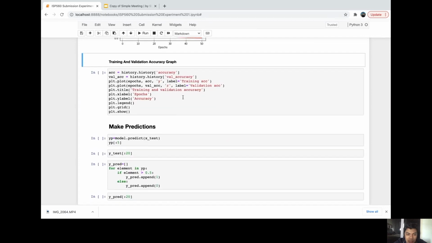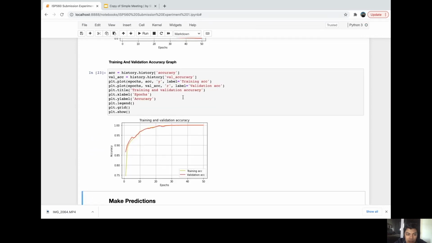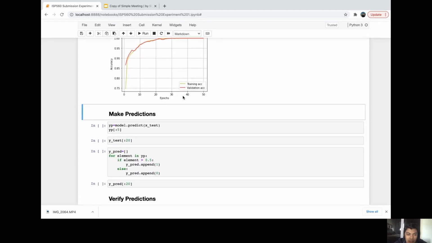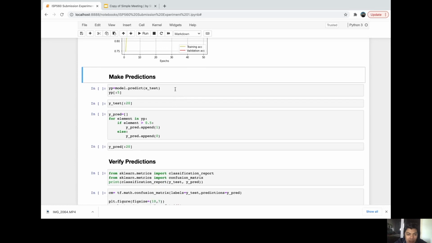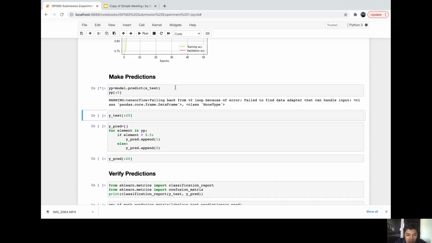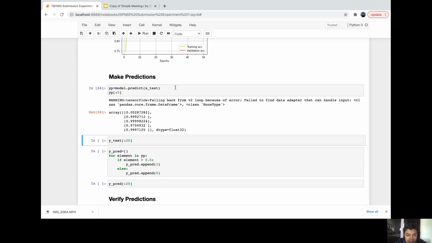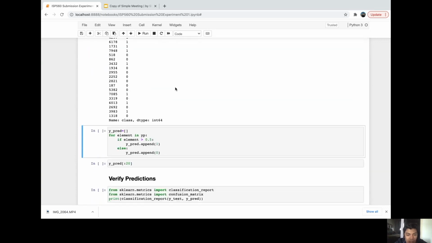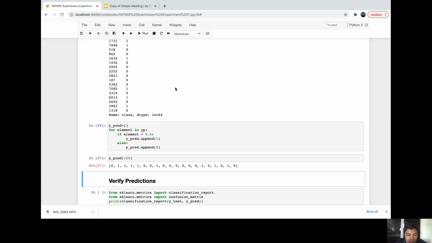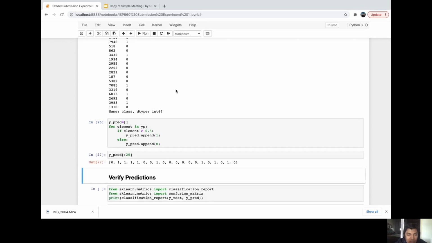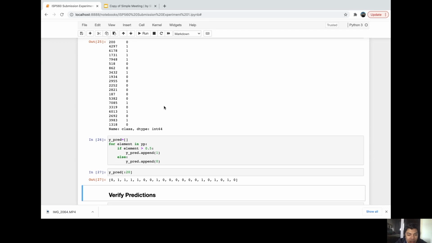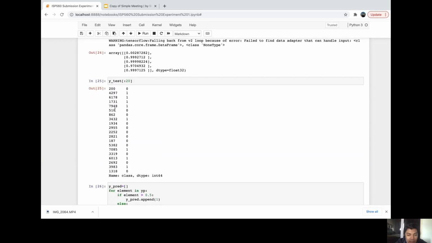I'm going to explain this later. Basically, I'm just going to run it, and then we're going to make a prediction. We want to predict our test data. So I'm going to set y predict with the condition of class 0 and 1. So we're going to see here, I ran 20 random y tests.